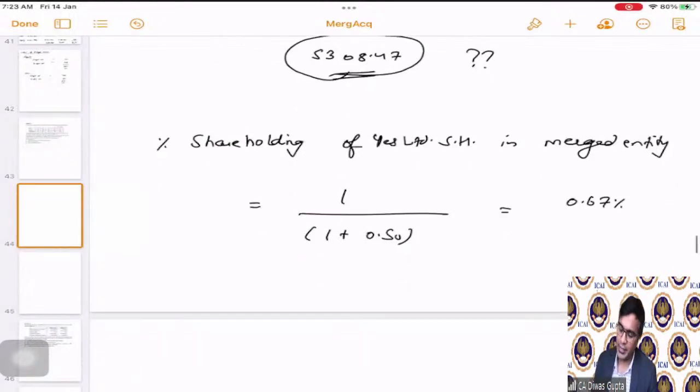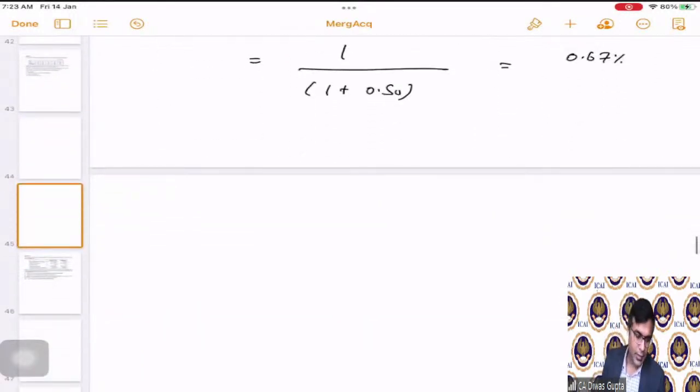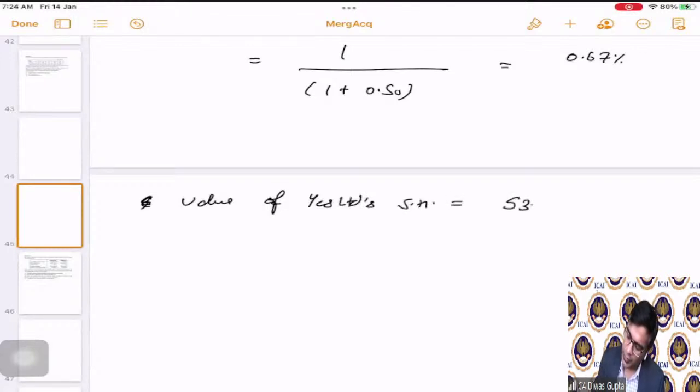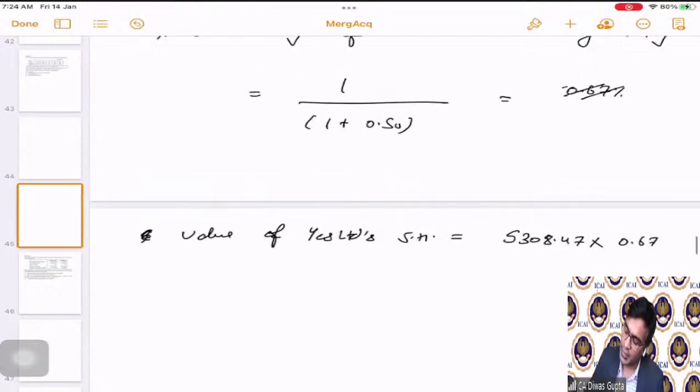Correct? This is the proportion. That means the percentage, so the value of Yes Limited's shareholding is equal to 5308.47 multiplying it by the 0.67. Oh, sorry, this is 67 percentage. This is my bad.